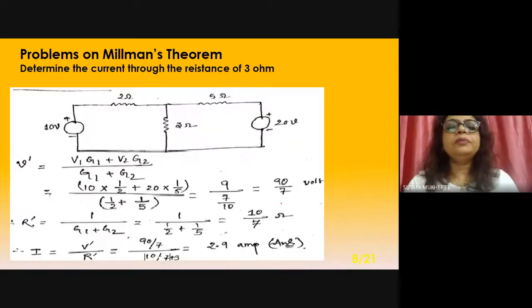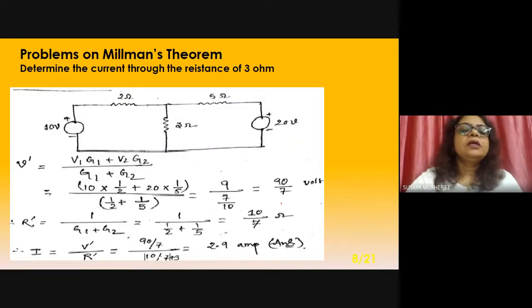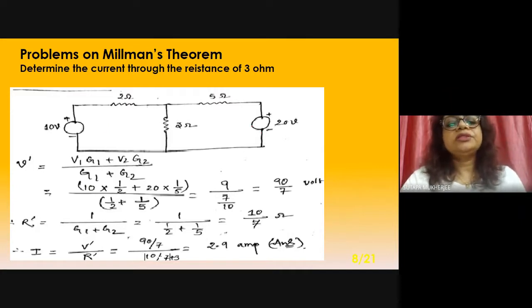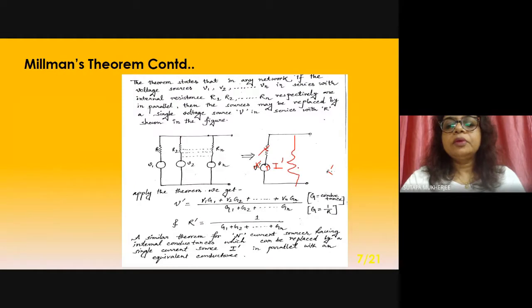Now go to the problem. This is the problem. There is a 10 volt source with a resistance, 2 ohm, 2 ohm, 3 ohm, 5 ohm, and 20 volt. So how can you apply Millman's theorem in this circuit? Go to the equation: V1 G1 plus V2 G2 divided by G1 plus G2 up to Gn.